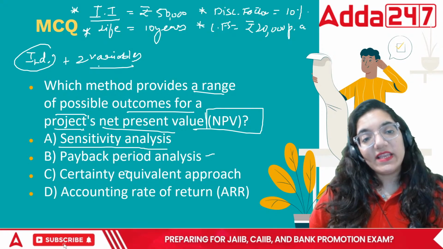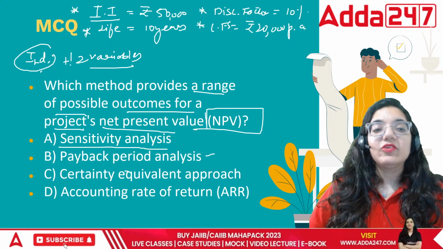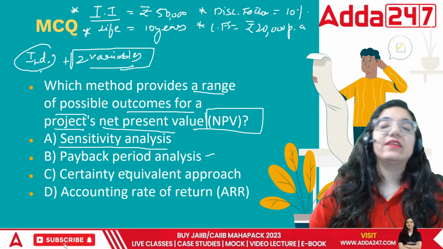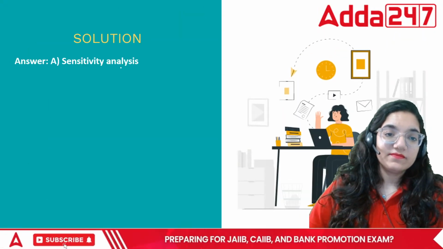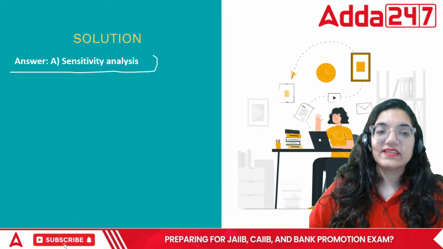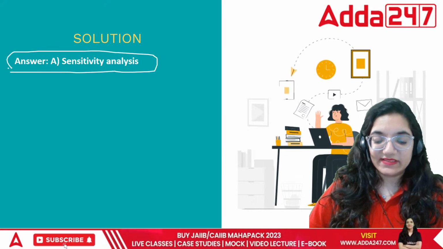So it can be any single variable, or you can take up two or more variables together. You can change them and find what the NPV would be. So in this case, the correct answer is sensitivity analysis.